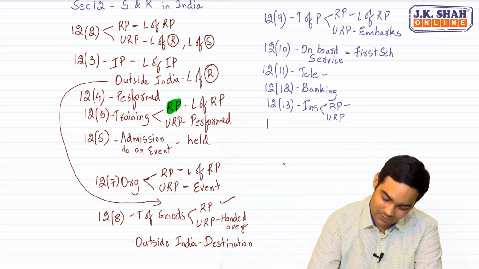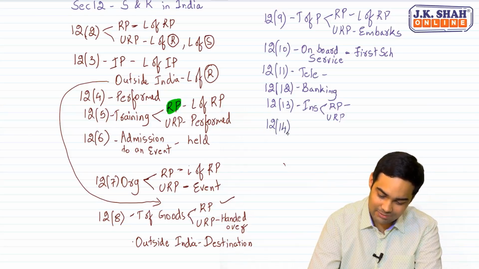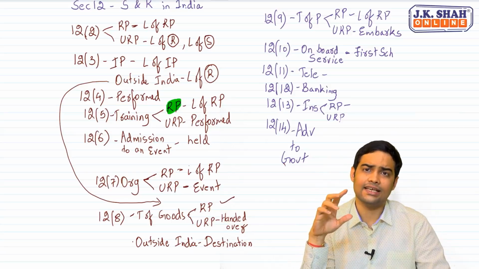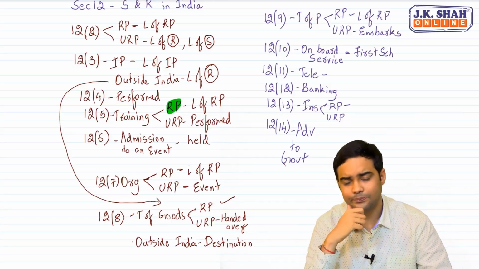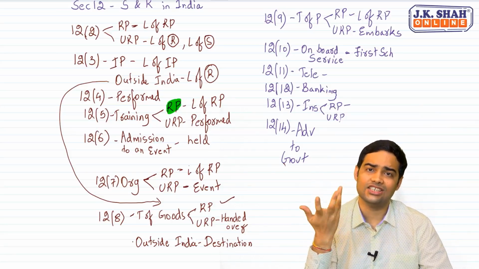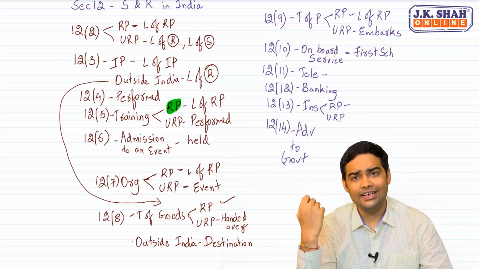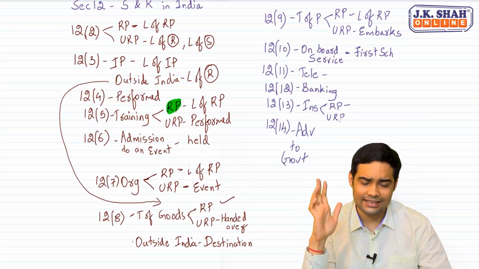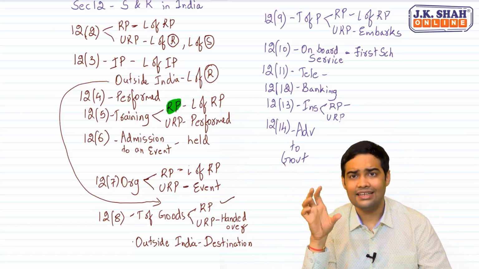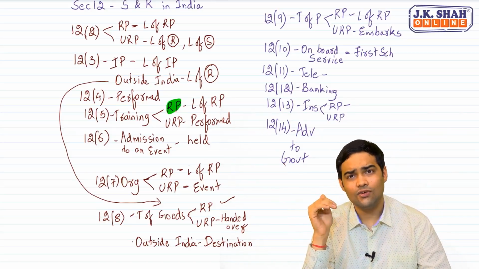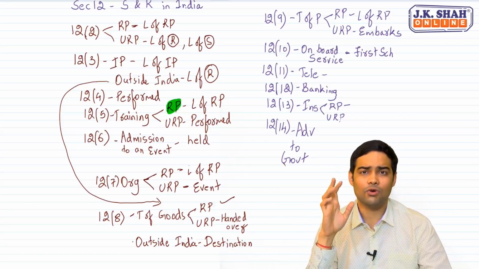And finally, 12.14 talks about advertisement service provided to government. They give various aspects. See, this is easy. Why am I saying easy? Say suppose advertisement is given on radio. Depends on the number of radio stations in each state. If it is given in newspaper, number of publications or the number of copies which were published in each state. If you give based on the train, then length of the tracks. That's the system which is there. So for each type of advertisement, law has clearly provided various methods.